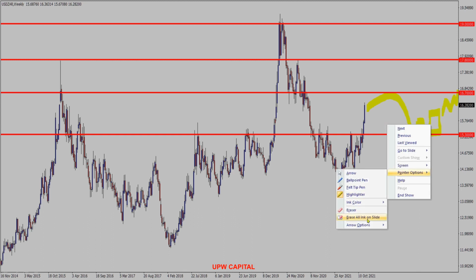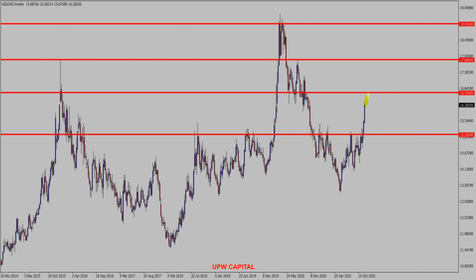Let us look at another projection. Should price close above the 16.7 level, we could say price could be attracted to the 17.8 level, and if price closes above the 17.8 level, we could say it's attracted to the 19.0 level.